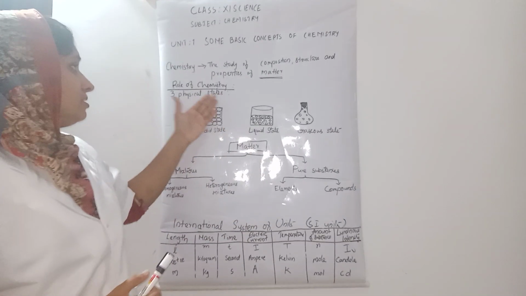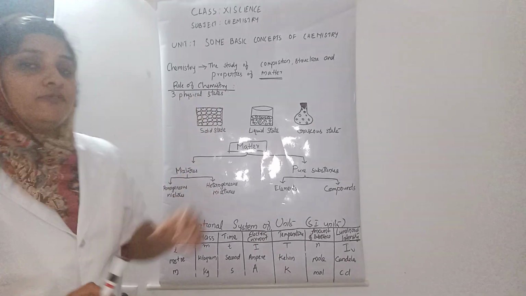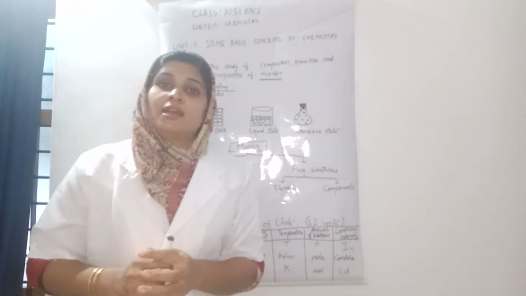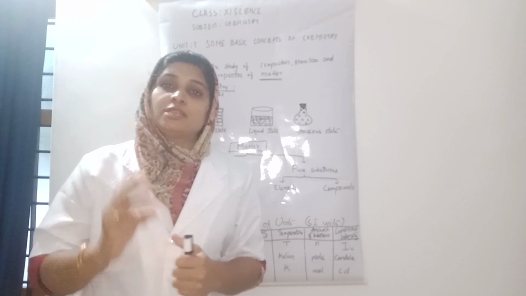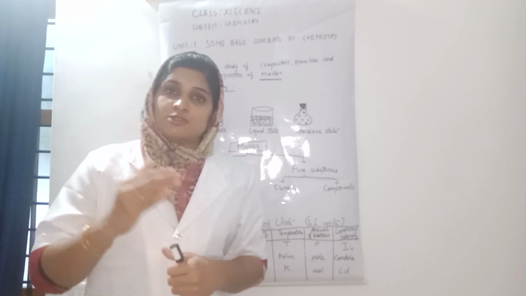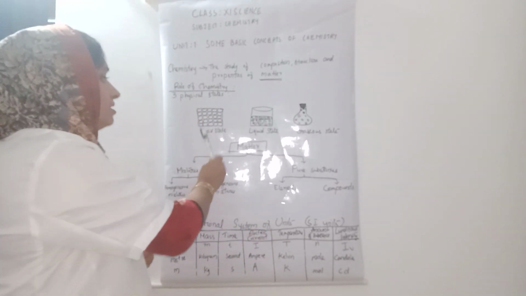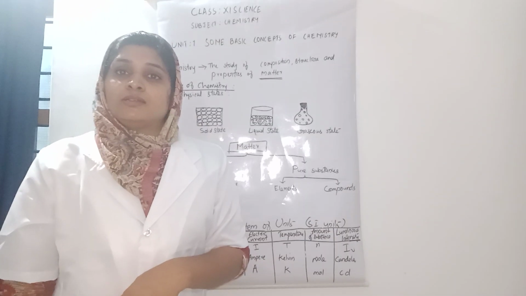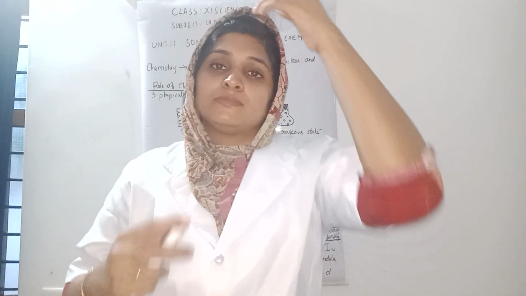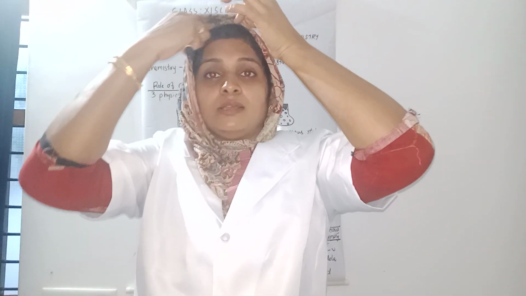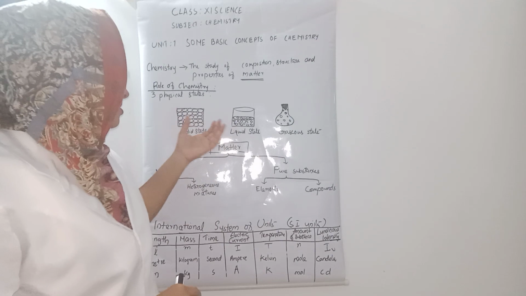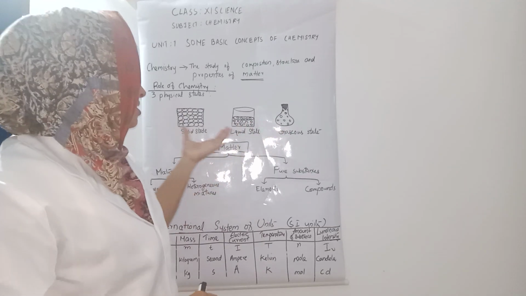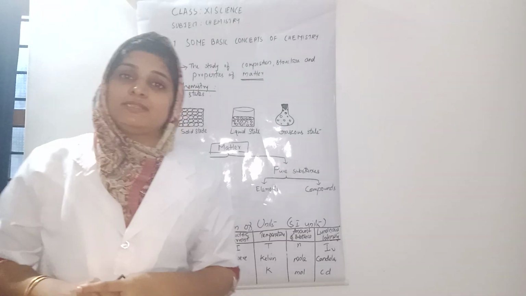Based on the arrangement of constituent particles, matter is divided into three types: solids, liquids and gases. These are called different physical states.